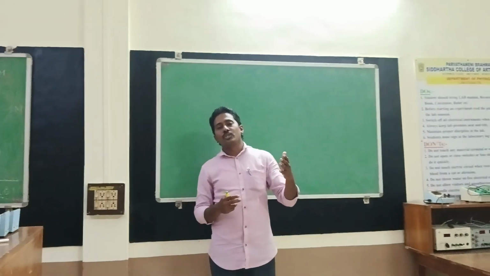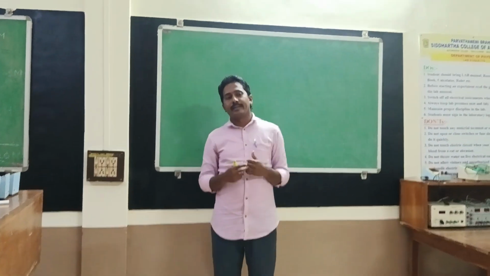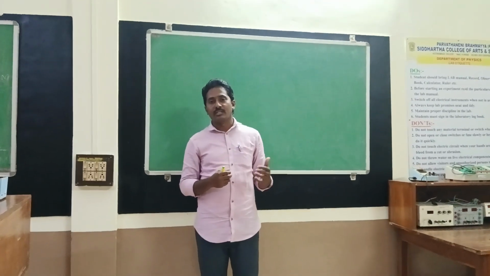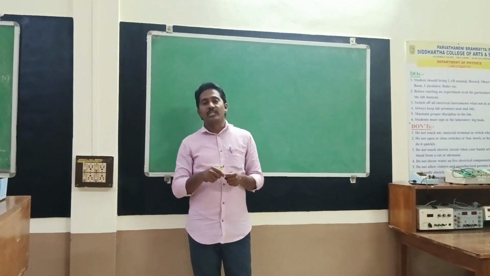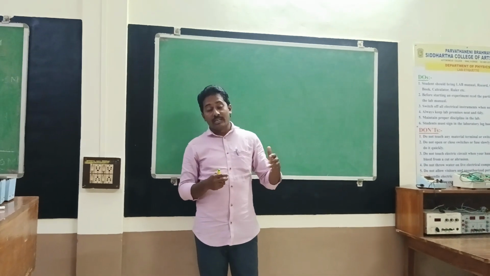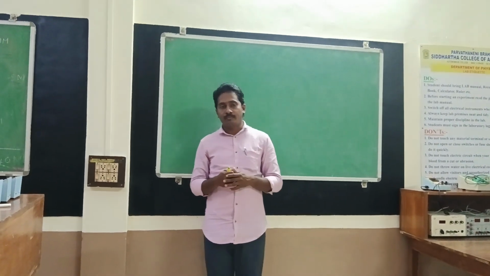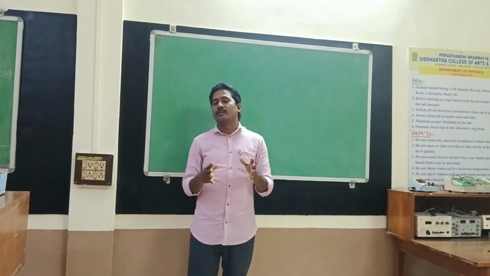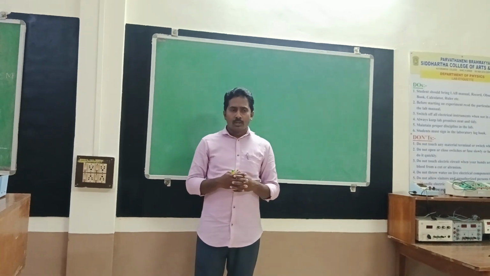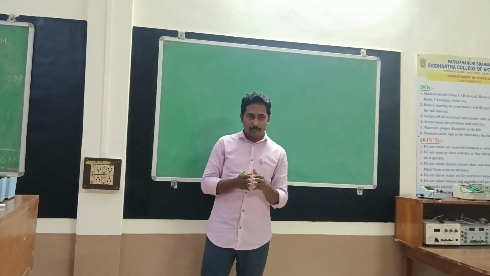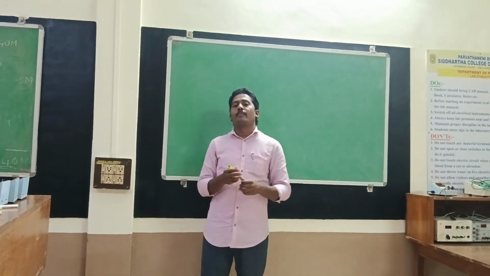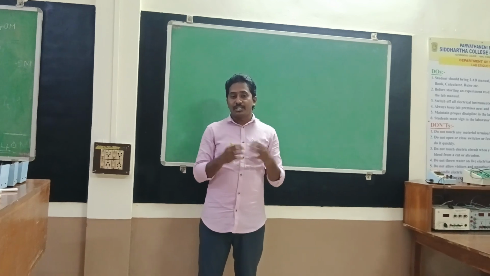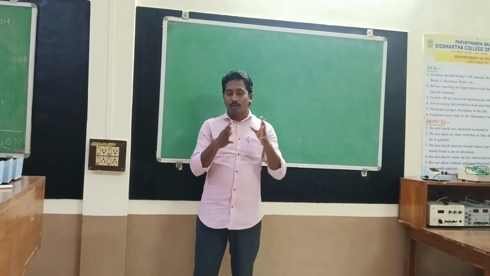The CROs are used to measure AC and DC current, AC and DC voltages, and also frequency and time period. They are also used in hysteresis loop tracers, and in radios, television, and communications. So we can use CROs everywhere. It is one of the important electronic instruments. In this class, we are going to see the basic principle of the CRO, the block diagram of the CRO, and the importance of the cathode ray tube.